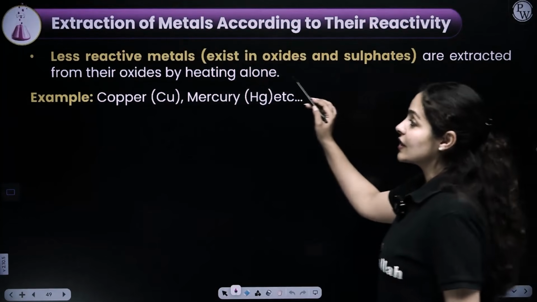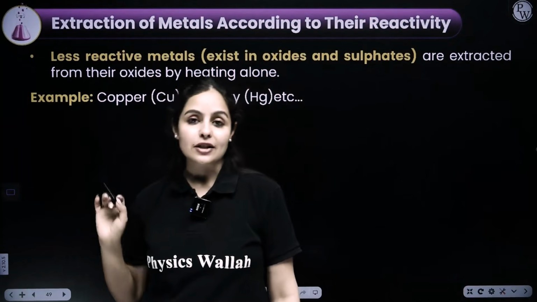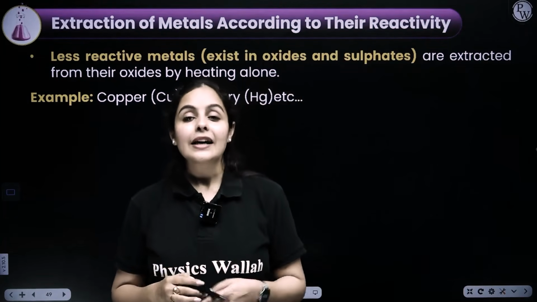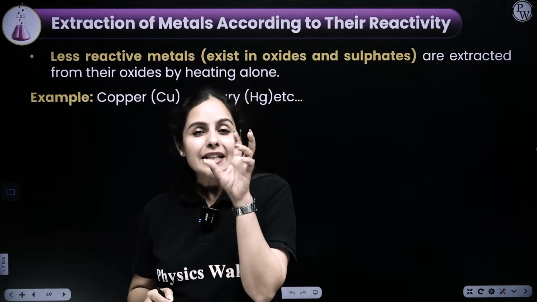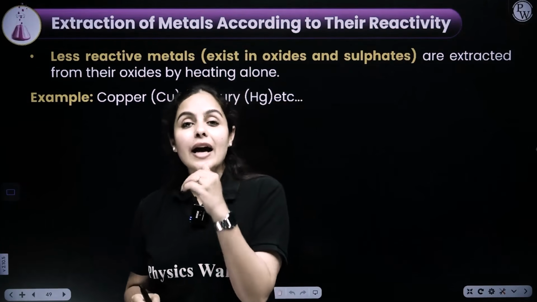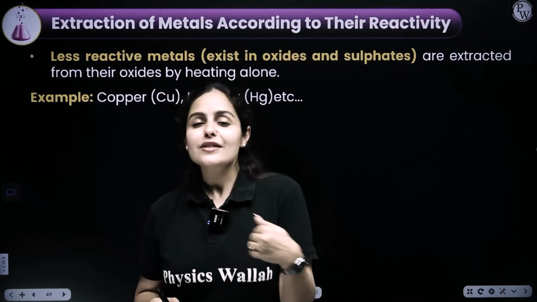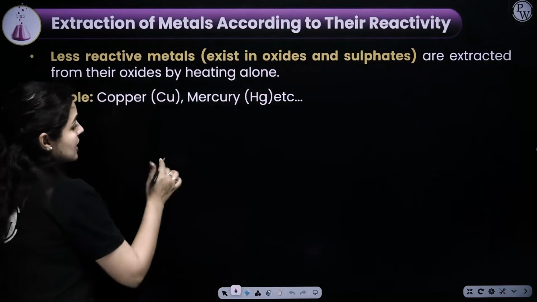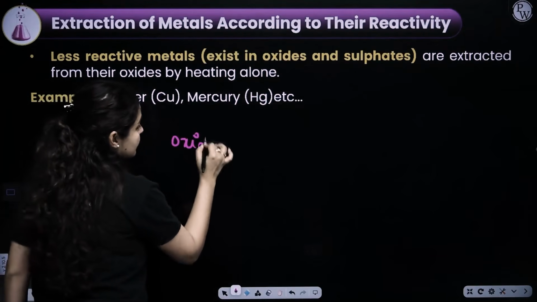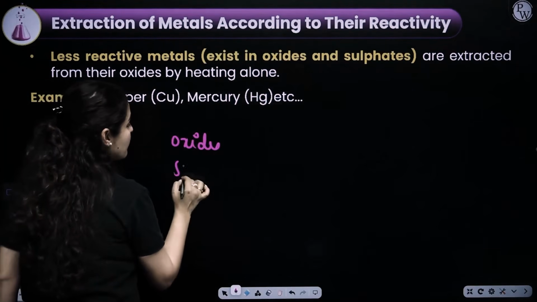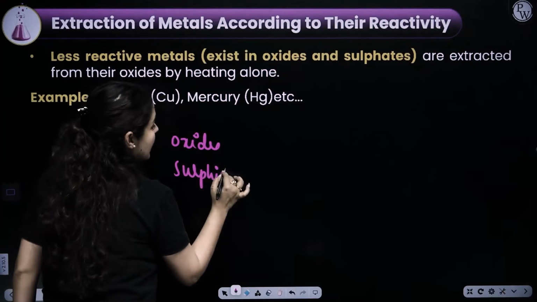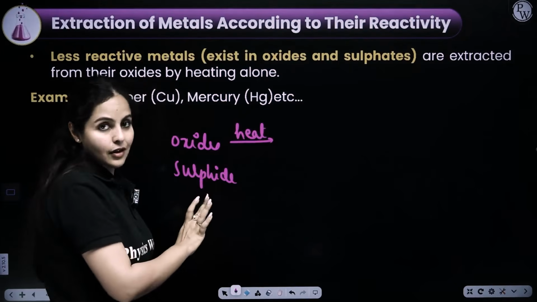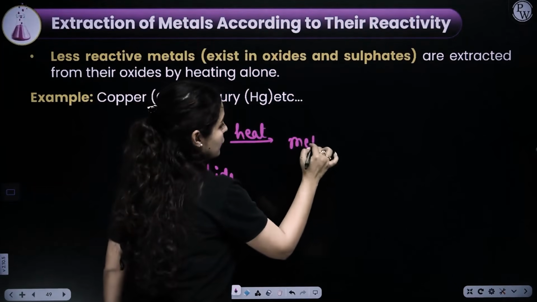Okay, moving on to the extraction of less reactive metals. Less reactive metals like copper or mercury, right? Now, these two work a little differently. To extract a low reactive metal is the easiest task of all. So you will have oxides or sulfides in your hand. Either they are found in oxide form or sulfide form. If there is an oxide form, you just have to heat it and you'll get the metal out of it.